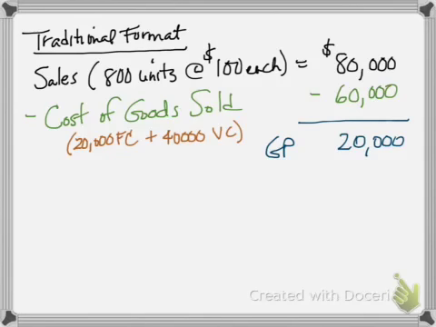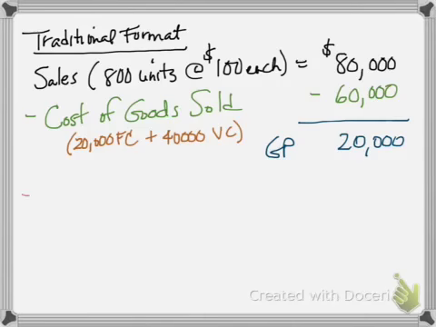That $60,000 of cost of goods sold, some of those costs are fixed, related to the rent or perhaps straight line depreciation on some of the factory equipment or salaries for the factory supervisor. So some of the cost of goods sold is fixed cost, $20,000, and part of the cost of goods sold amount is $40,000 of variable costs. But it's all part of cost of goods sold, and in the traditional format, it's up top.